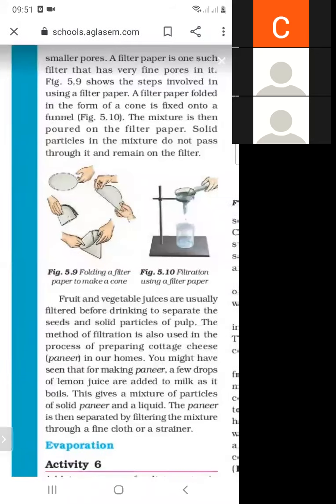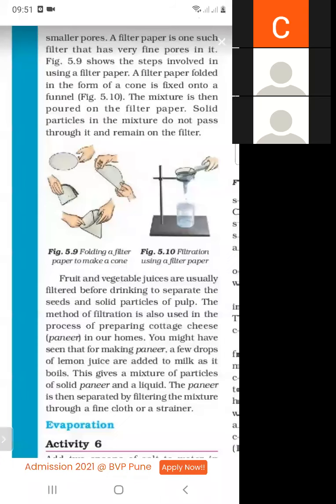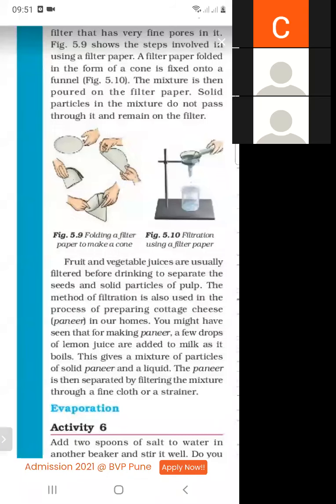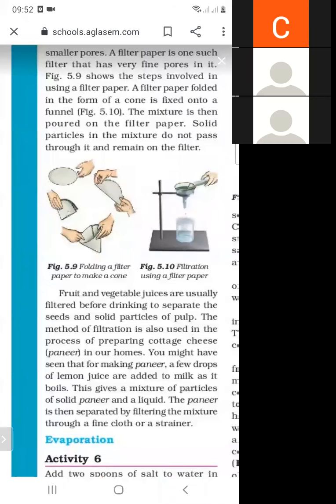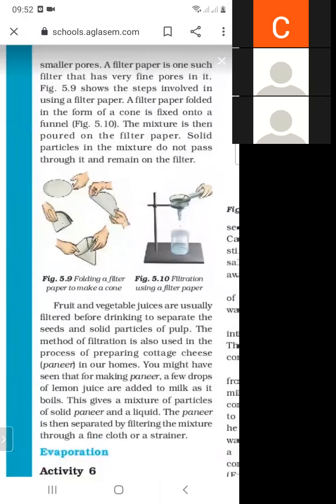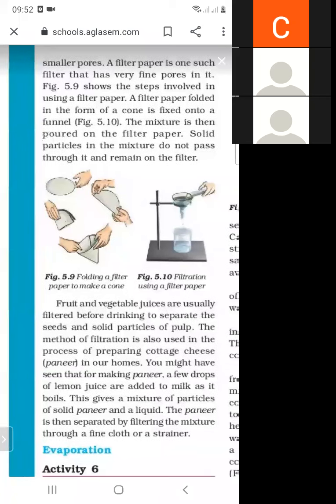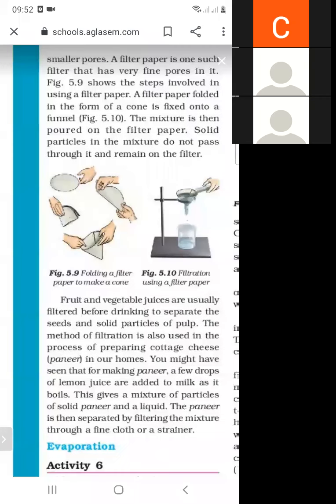Then the solid particles in the mixture do not pass through it and remain on the filter. So what do you mean by filter paper? A filter paper is one that has very small pores in it. And what are the steps involved in it?